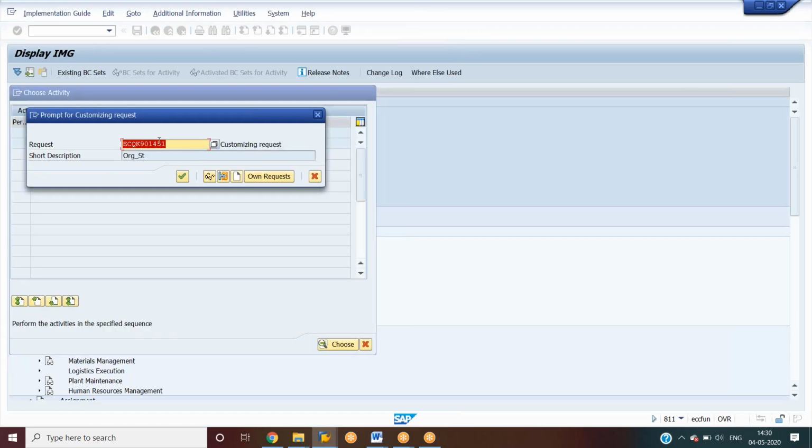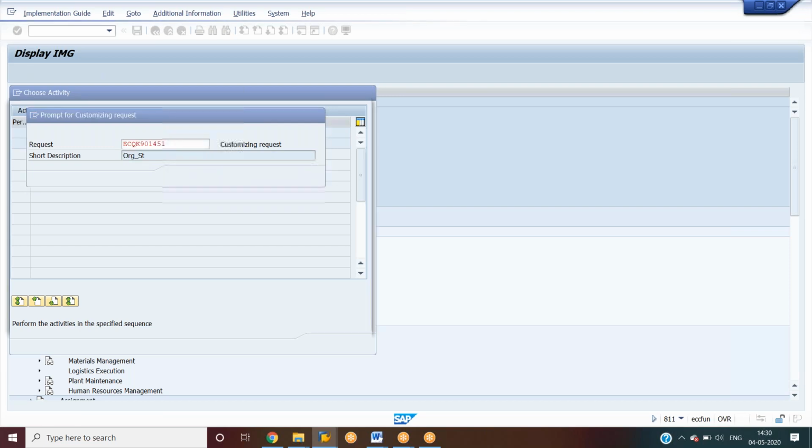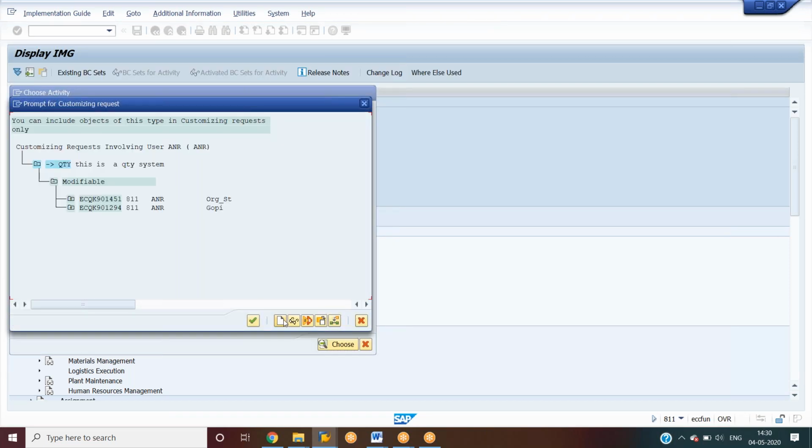Yesterday I told you we have two types of transport requests. One is the customizing request, and the other is the workbench transport request. Customizing is usually purely for the functional consultant, and workbench is for the technical consultant. So here, if you want to create a new transport request, we have to click on Own Requests and click on Create.